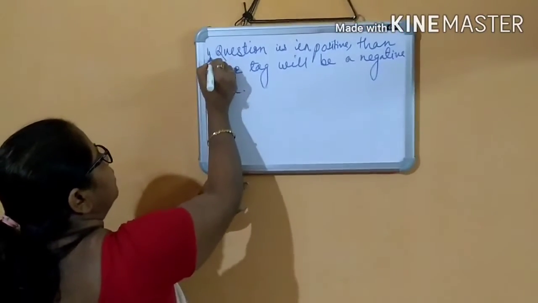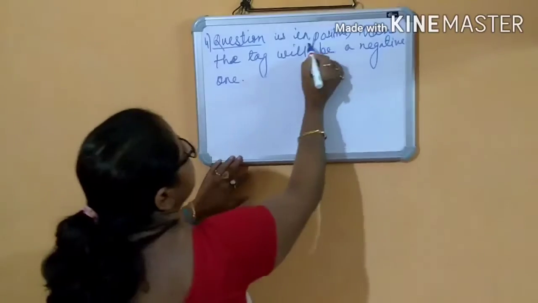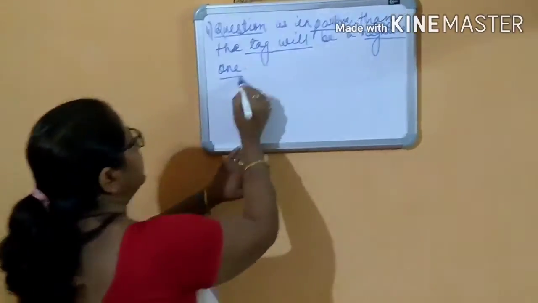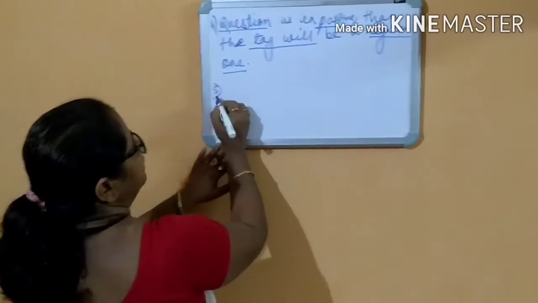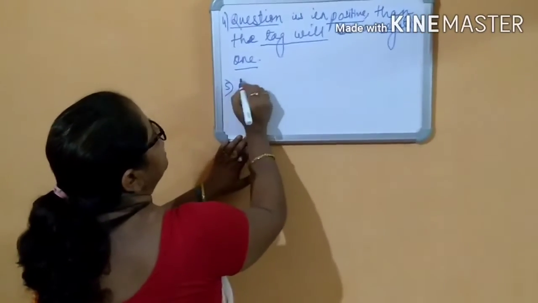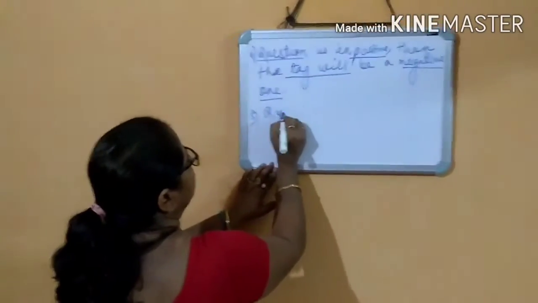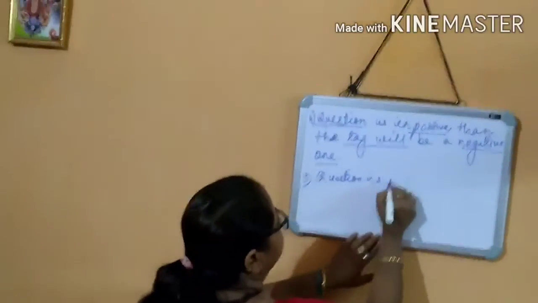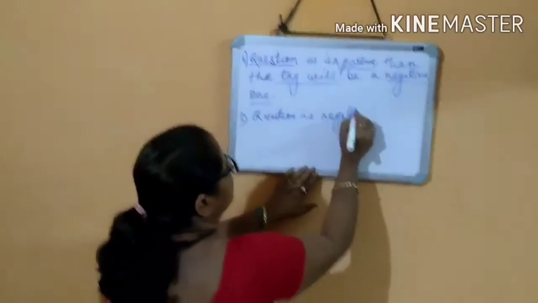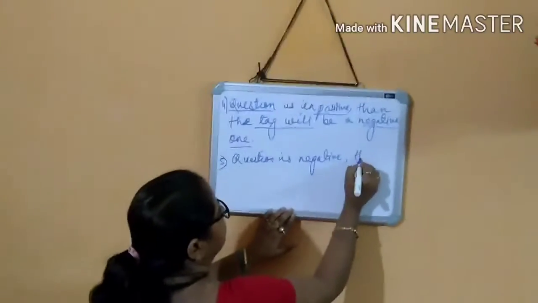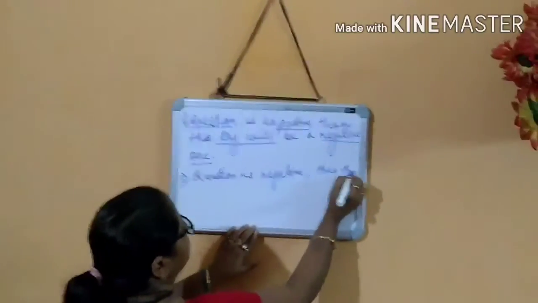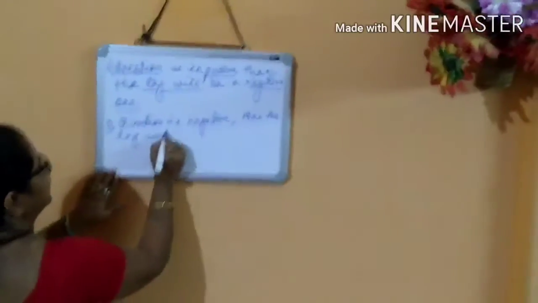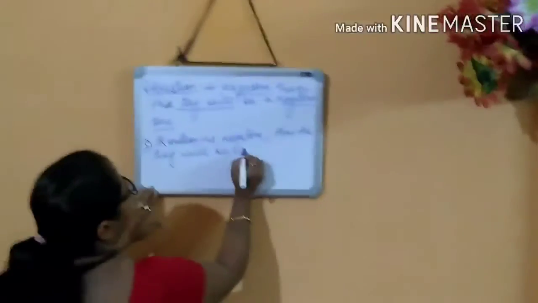This is number 4. That is, if the question is positive, then what will be the tag? The tag will be a negative one. Then number 5, that is, if the question is negative, then the tag will be positive.